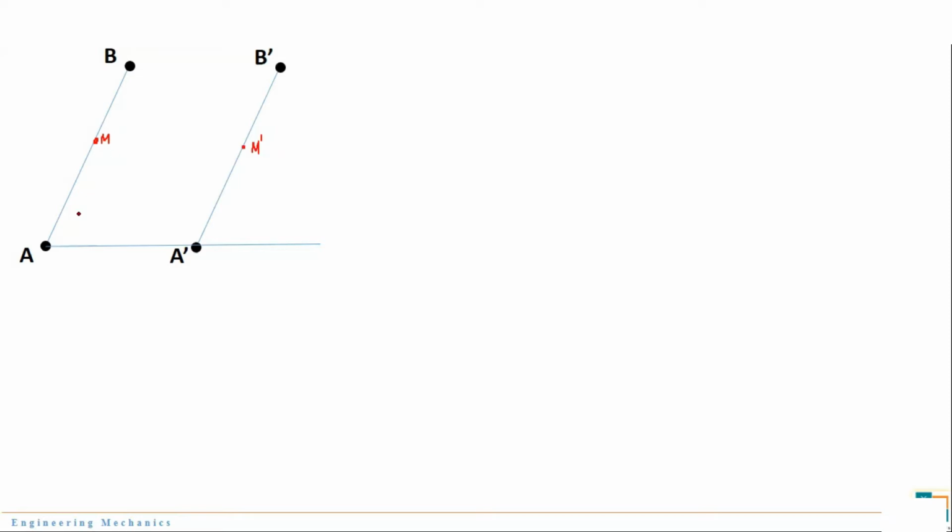So we can say that any point on this link AB has the same linear velocity as this link. One point to note here is that the time taken by point M to cover this distance and reach M dash is the same as that taken by point A to reach A dash and point B to reach B dash. Hence, I can now conclude that any point on this link has the same linear velocity, let that point be anywhere on the link.